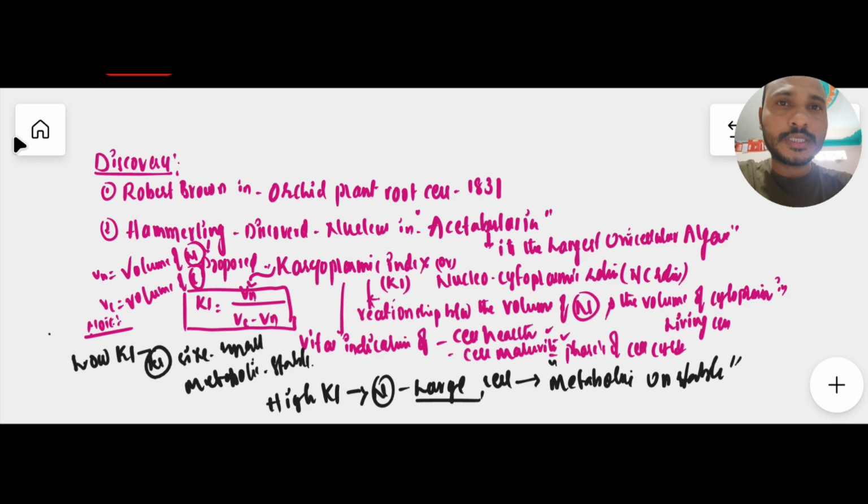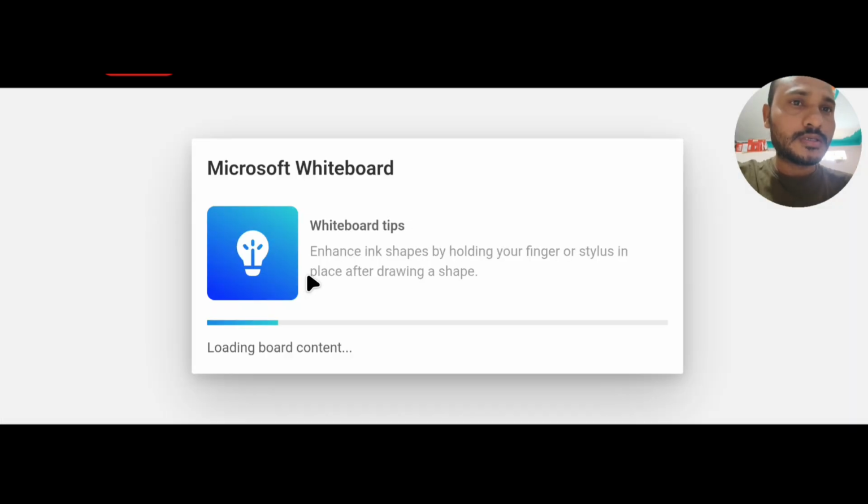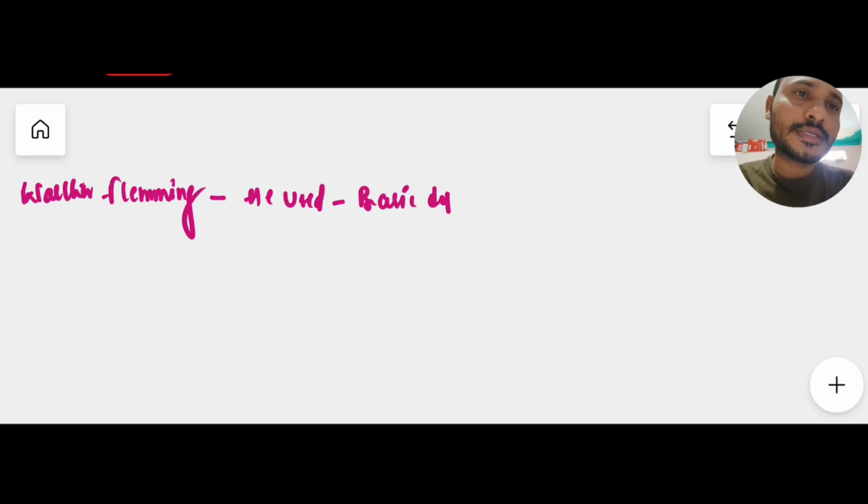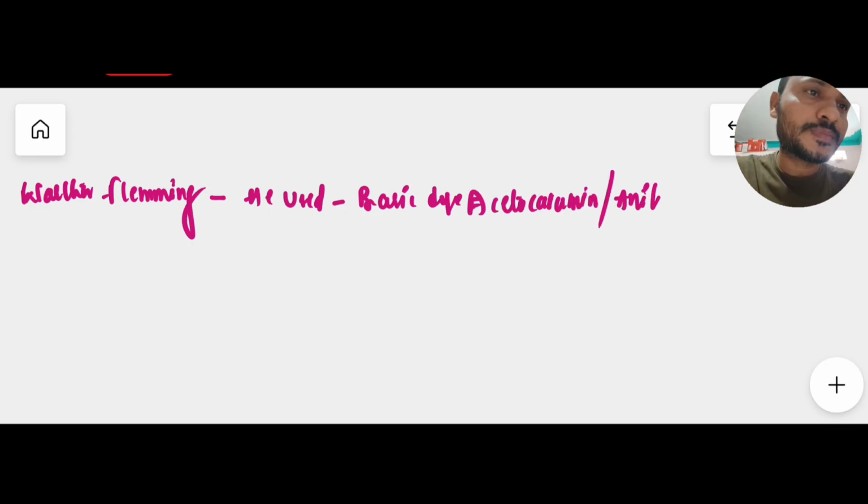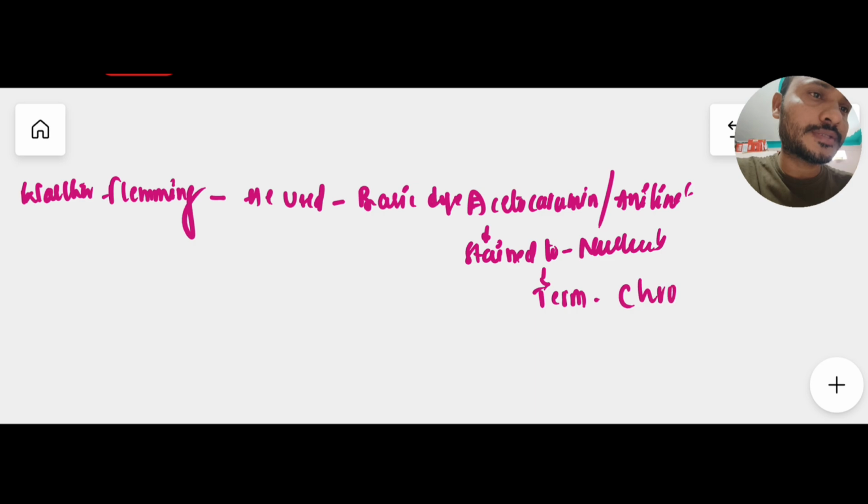And one more scientist we need to remember in the nucleus is Walter Fleming. Here I'm writing Walter Fleming. He used basic dyes like aceto-carmine or aniline. These are basic dyes. Why? They stain the nucleus. Then he gave the term chromatin for the nucleus. Very important. The chromatin name or term was given by Walter Fleming by using basic dyes like aceto-carmine and aniline to stain the nucleus.